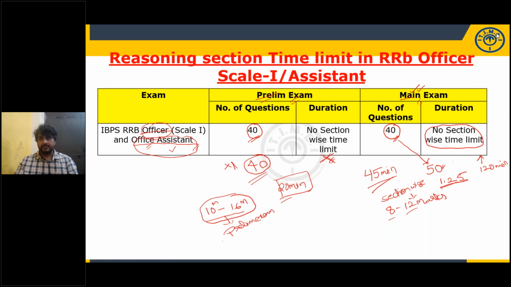Any queries on this? About the number of questions or marks in the prelims exam, the number of questions or marks in mains, anything about section wise time limit, section wise cutoff? Any queries? Please respond. If you don't have any queries, we'll go further.